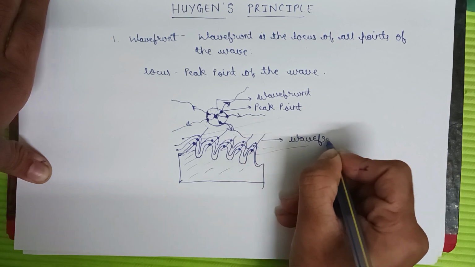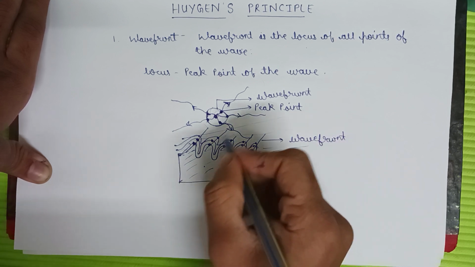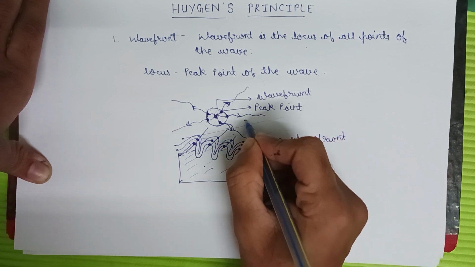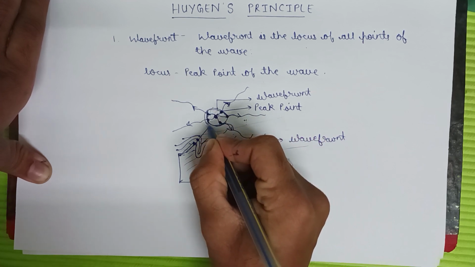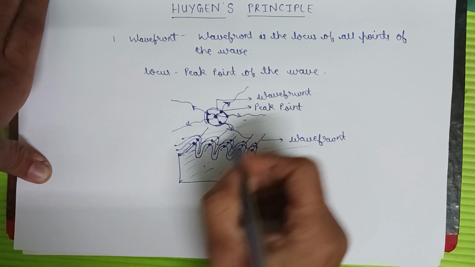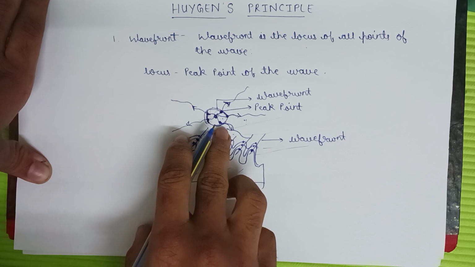So we are seeing this from this position, but if we see from the topmost position, meaning our eyes are here, then we will see circles forming in the waves, and these circles are wavefronts. This is the side view and this is the top view of a wavefront.